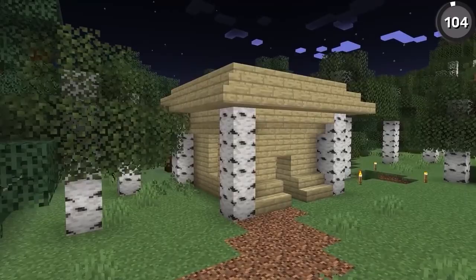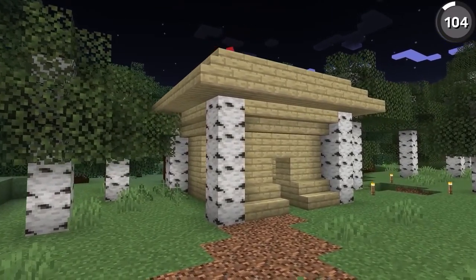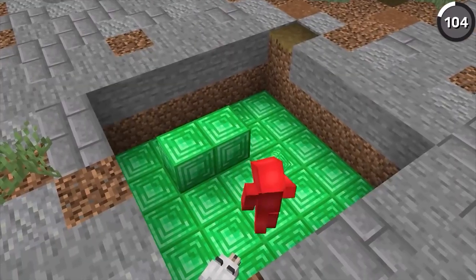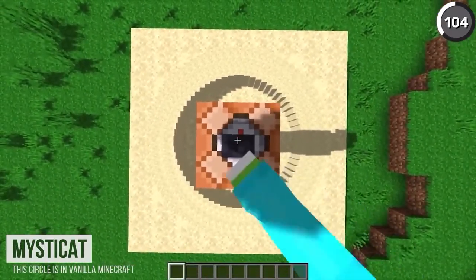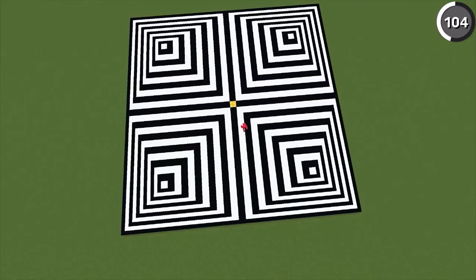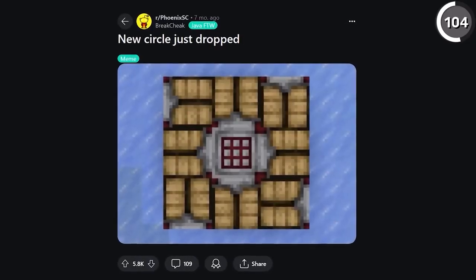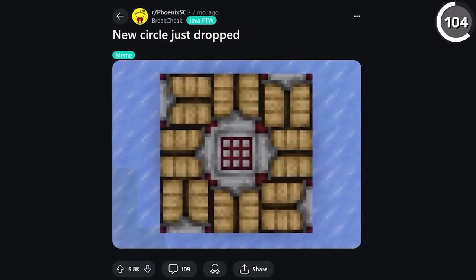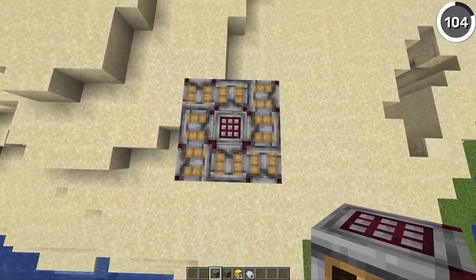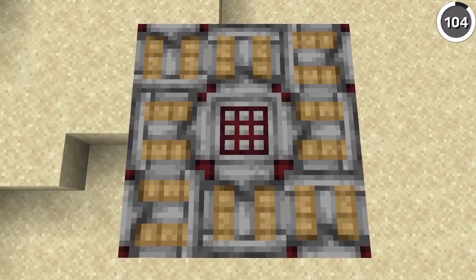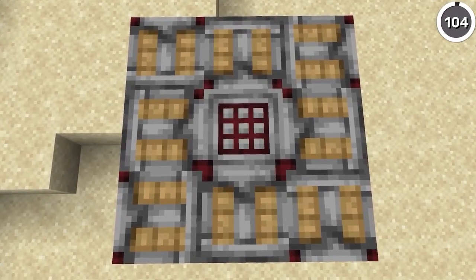Since Minecraft's a game of cubes, of course everyone's gonna freak out when there's a new circle that's added into the game. And whether that's the shadows that we see underneath our feet, or the kind of command block trickery that's done by someone like Mysticat, there's now a new contender to throw into the ring. And as user Breakcheek shows off, by using the different orientations of the crafters, we're able to line up their textures just right and get ourselves a new circle inside of Minecraft. I mean, it kinda looks like a stovetop, and I think that's just lovely.